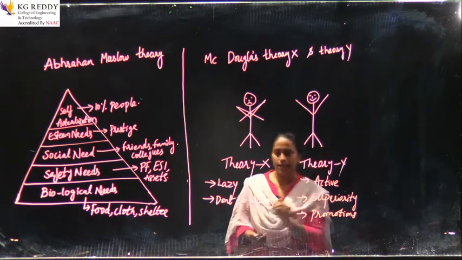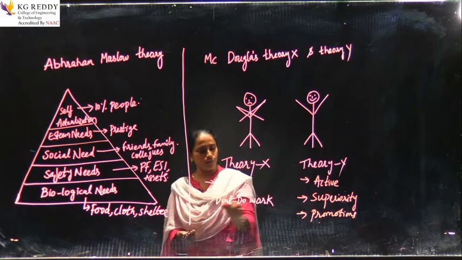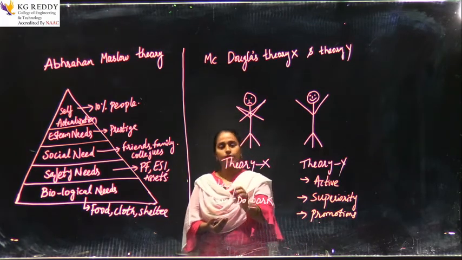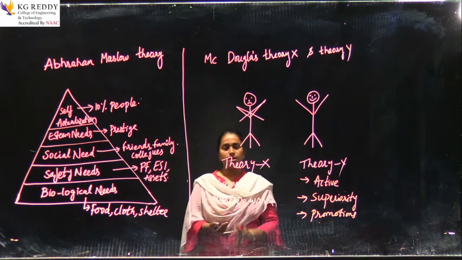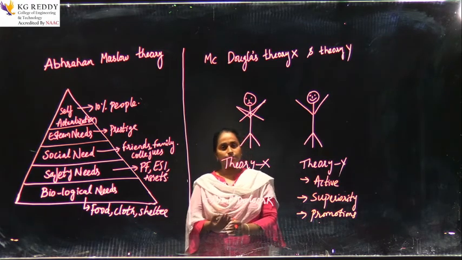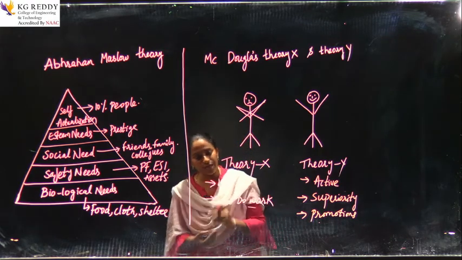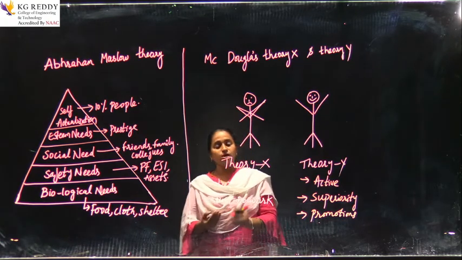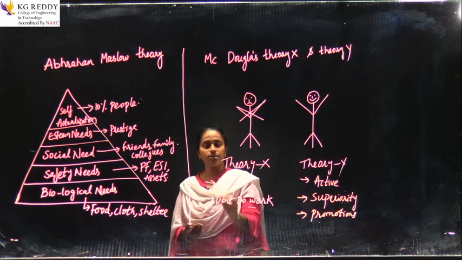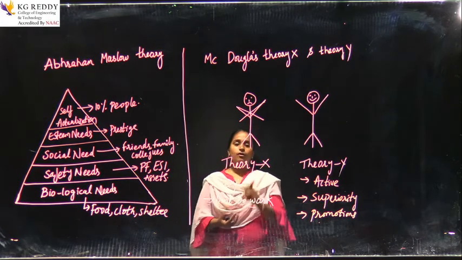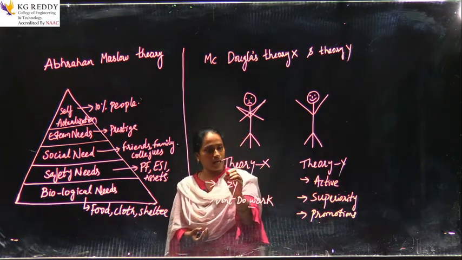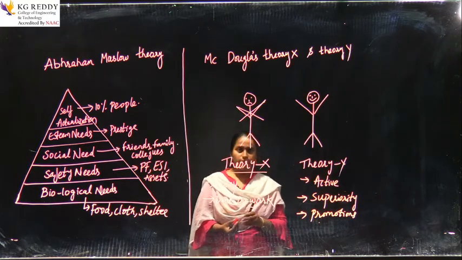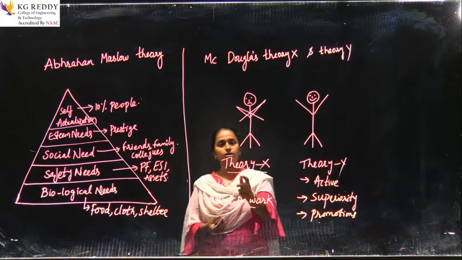But what happens in the case of X? He does not work on time. So the manager always has to push Theory X sort of employees. Managers should be behind him, always restricting him to do work on time so that we will pay him this much. So the manager's work is very important for Theory X. Motivational theory is very important for motivating Theory X employees.